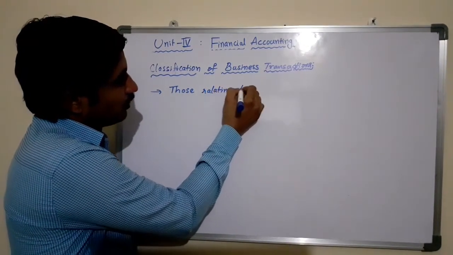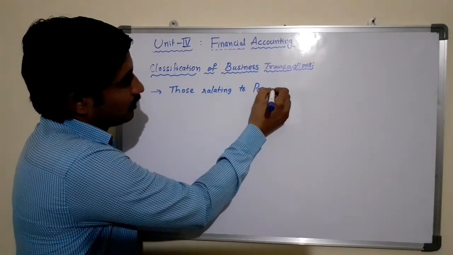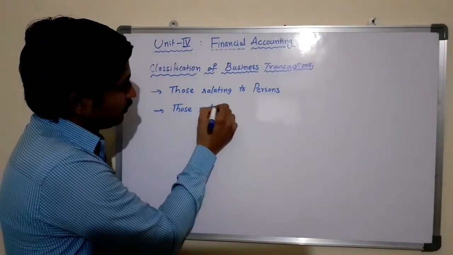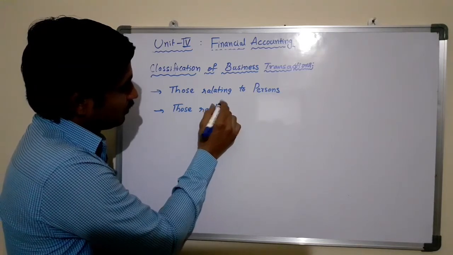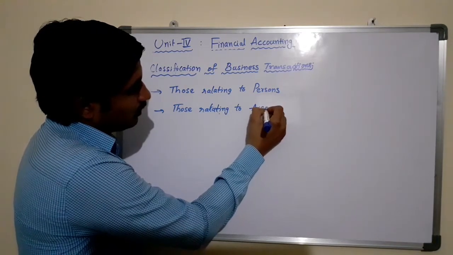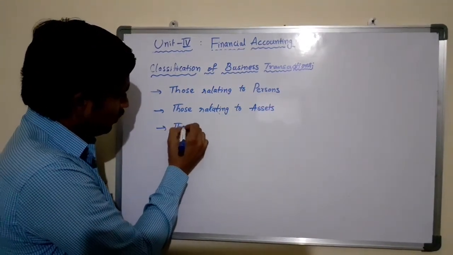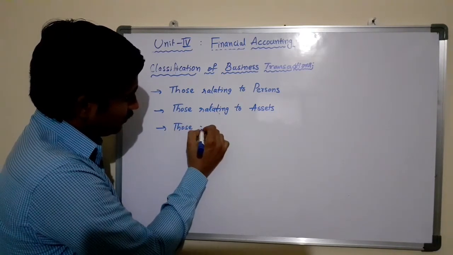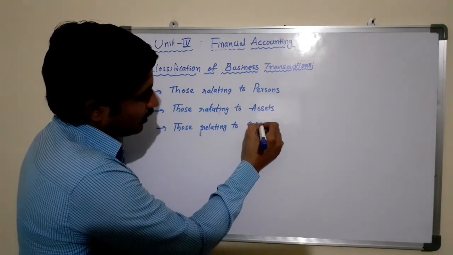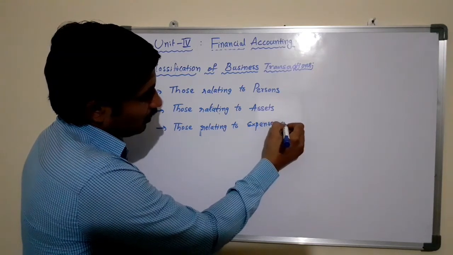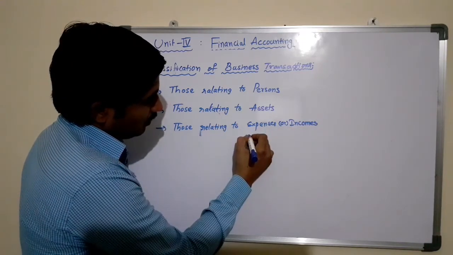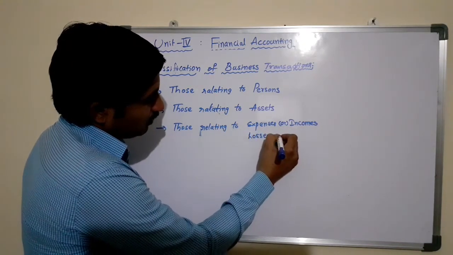Those relating to persons, those relating to assets, those relating to expenses or incomes, losses or gains.